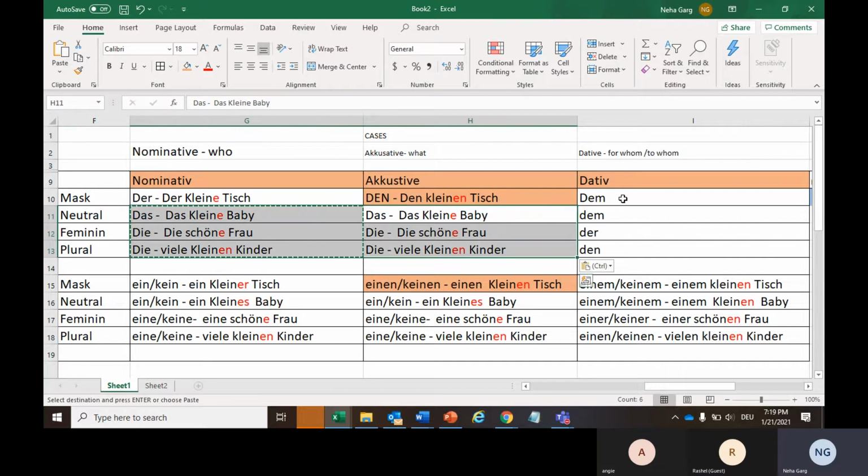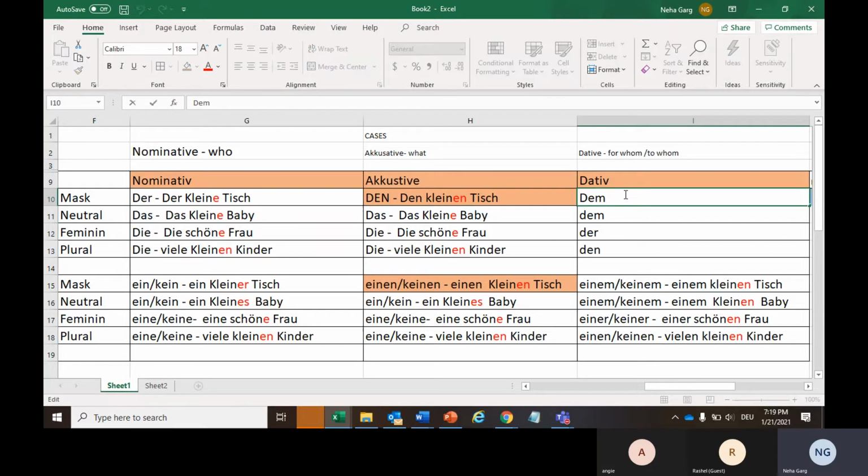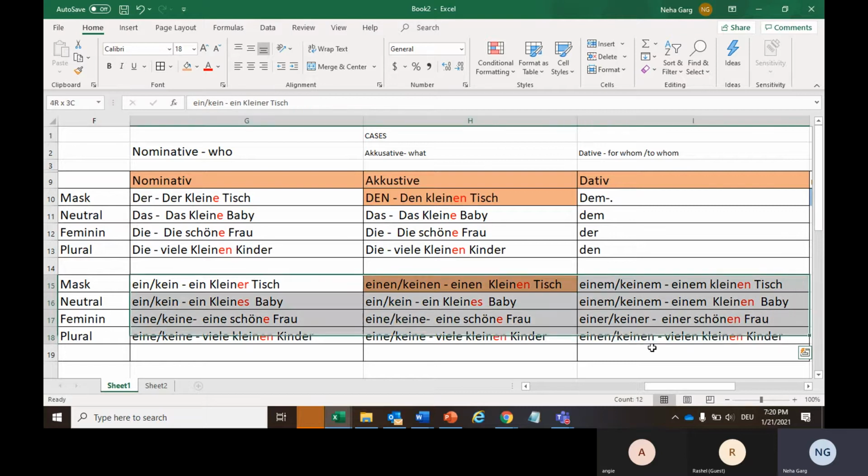And this again will remain the same, nothing will change, because neuter, feminine and plural in accusative remain the same as in nominative. Now talking about the dative case, here also since we have declared everything with the definite article only, nothing extra we have to do with the adjective ending, it's just an extra en like we did with the unbestimmt article case. So the table is almost similar apart from these two cases.